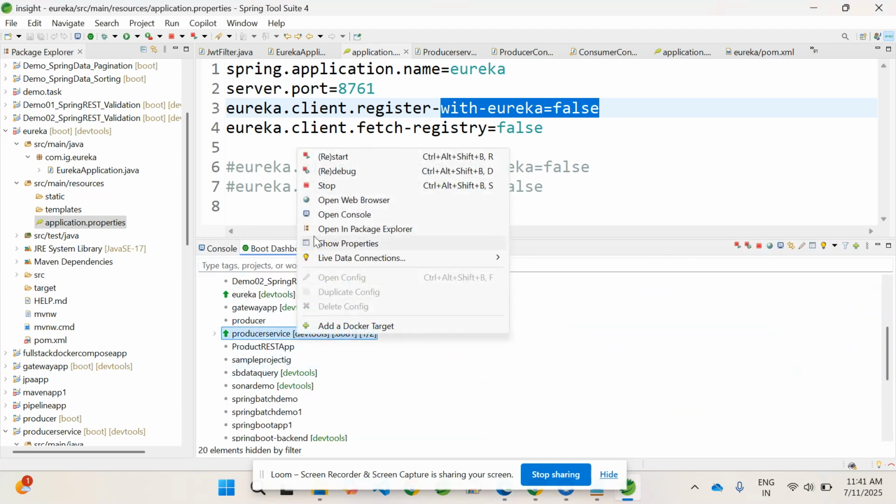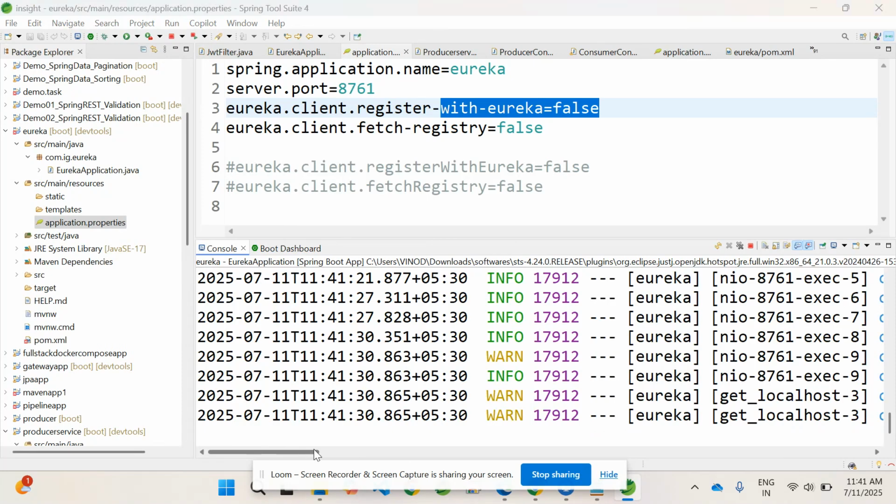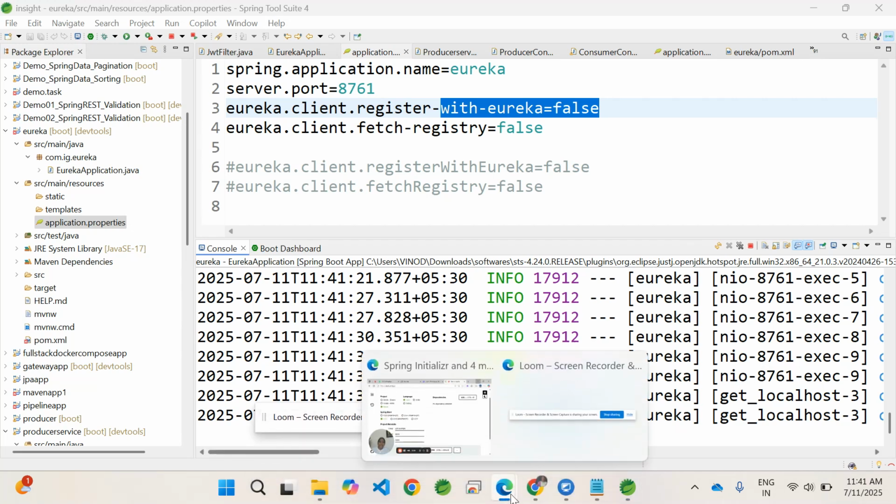The other one we stop, and only the Eureka service registry is getting executed. On port 8761, it gets started.